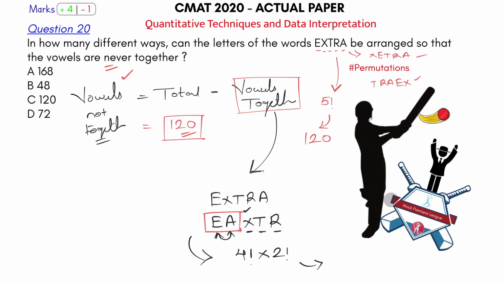Someone who is not getting this, please go on and watch the basics of permutation. This is the first sum that we are solving in it. Okay, remember the example, all boys not together. So total number of ways minus when boys are together will give me all boys not together. That's what I'm doing. So total minus when vowels are together, vowels not together. So what is the answer? 4 factorial is 24 into 2, 48. So 48 number of ways when vowels are together. So this minus this, what is the answer now? This will be 52, 62, 72, option number D.